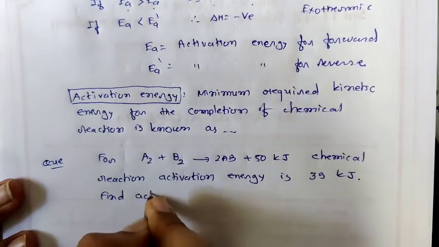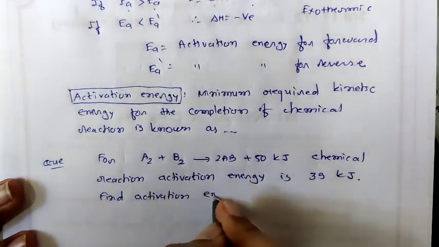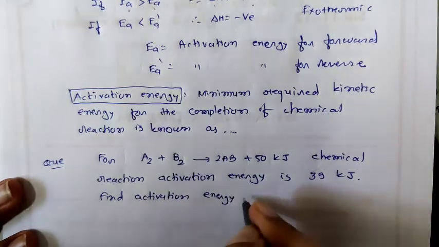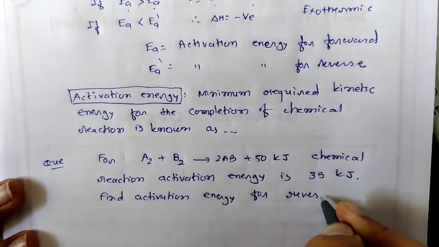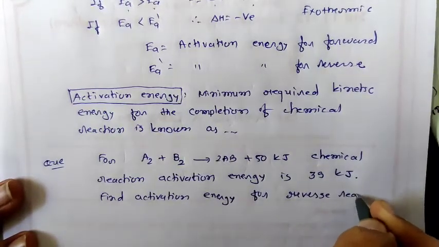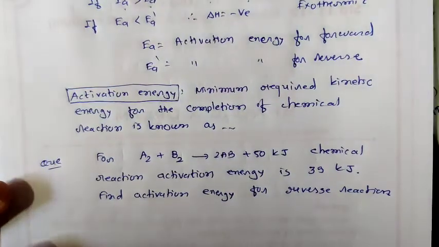Find the activation energy for the reverse reaction. Just see how we can find this.